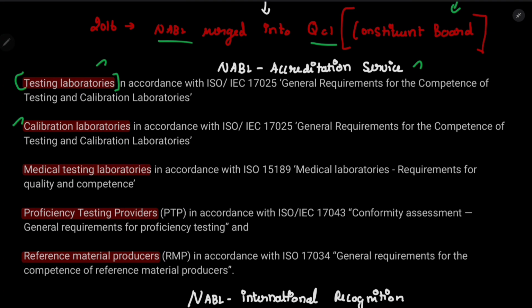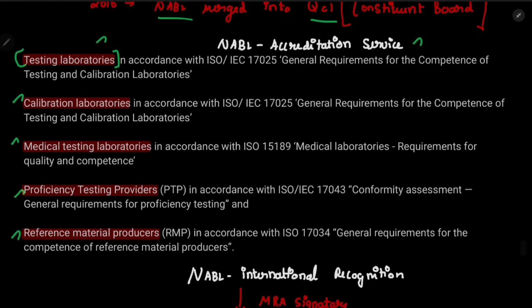If you are a medical testing laboratory, then you should follow 15189. If you are a proficiency testing provider, which I have told you about before, they will check the specific company and say whether you are qualified enough or not. It is 17043. And finally, the reference material producer. We have discussed this previously, about a laboratory in Delhi. They will make the reference materials. This is 17034. See, proficiency testing is 43, and this is 34, the reverse. Okay, remember this.